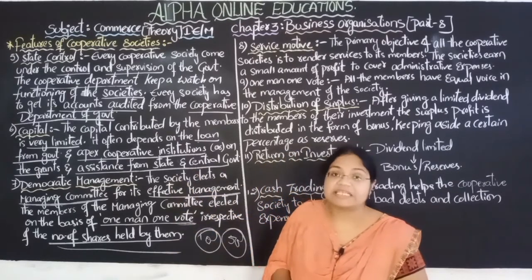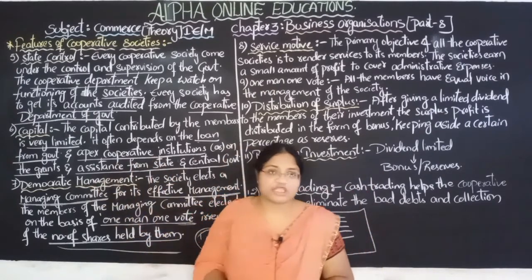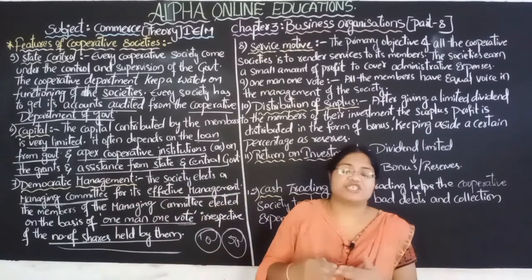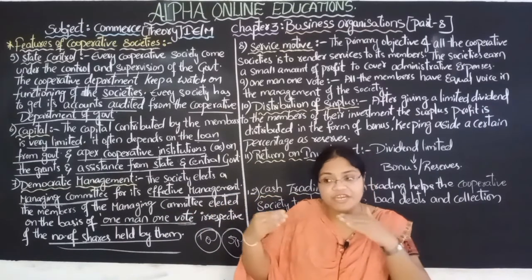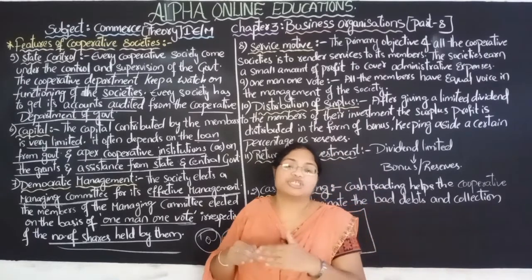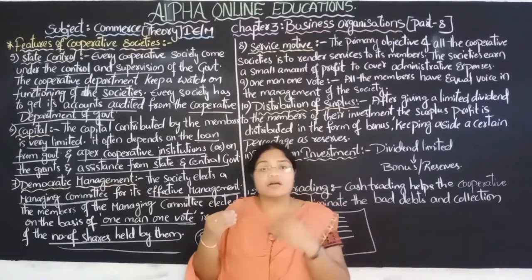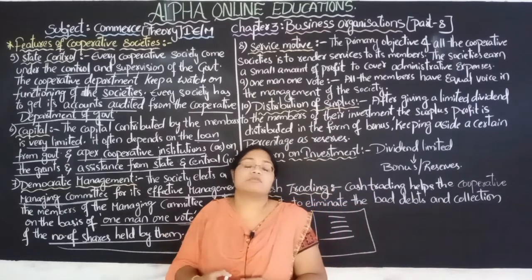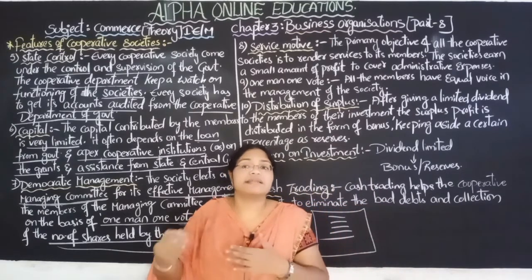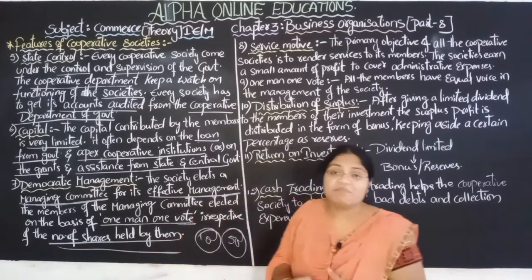in cooperative societies, because this society's management is a democratic management. There are no restrictions on the people. They can freely come, they can freely go. Those who are the members of that association, the volunteers of that association, can take part in the voting process. By the voting process they can select their efficient management members, the managing committee members.